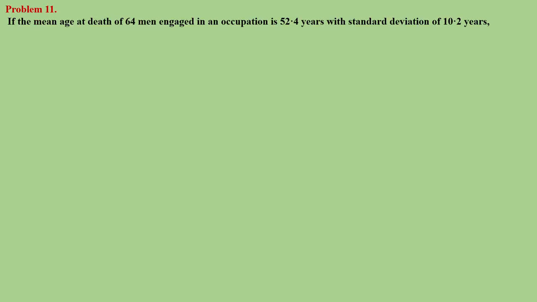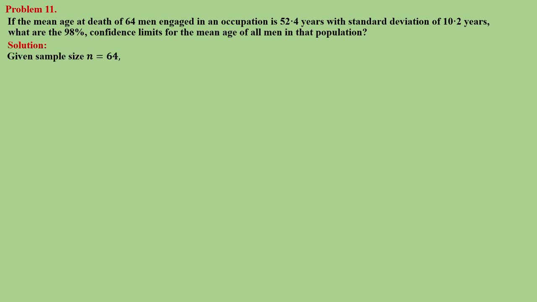The mean age at death of 64 men engaged in an occupation is some 52.7 years with standard deviation 10.2 years. What are the 98% confidence limits for the mean age of all men in that population?